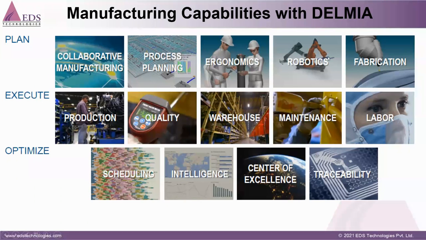Then robotics covers programming for material handling, drilling, riveting, and welding. The next discipline is fabrication, like CNC machining, lathe machining, and milling, all of which is covered in this planning session.